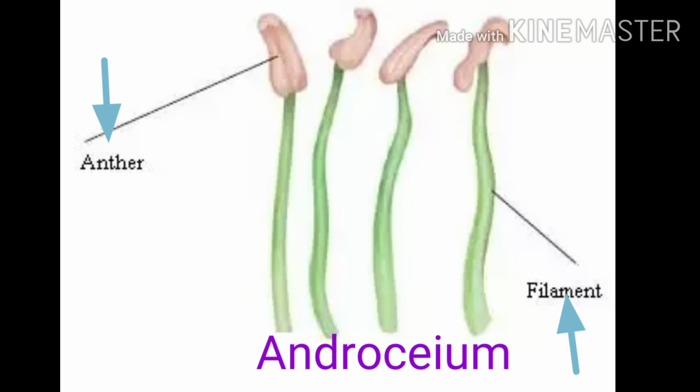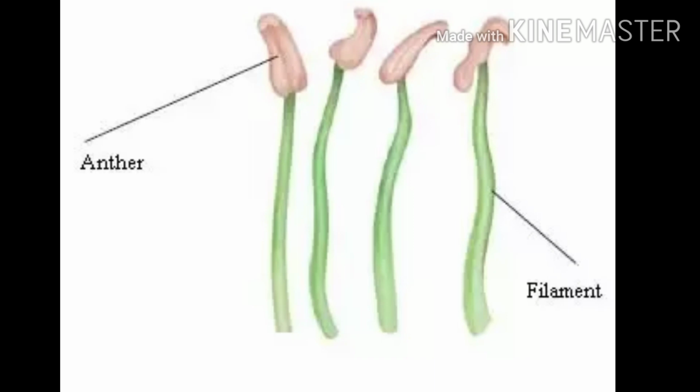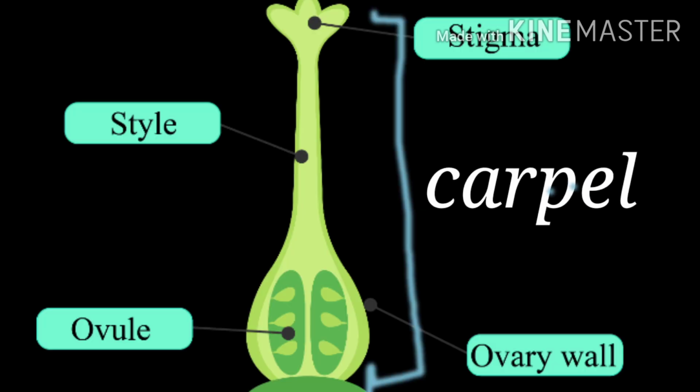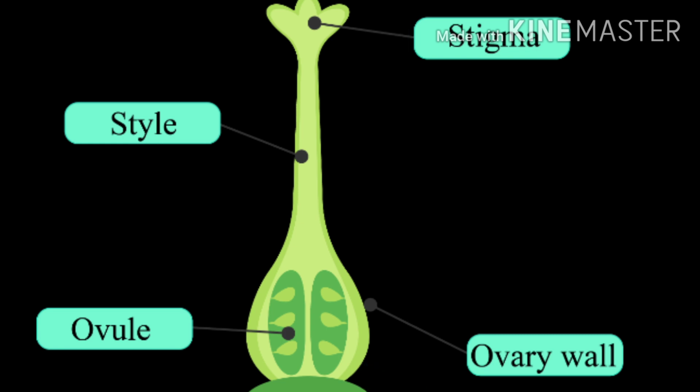Anther is the part in which pollen is produced, and the male gamete is present inside the pollen. Gynoecium is the female whorl and its members are called carpels, consisting of stigma, style and ovary. Ovary is present at the basal end of the carpel, and an ovary contains one or many ovules.